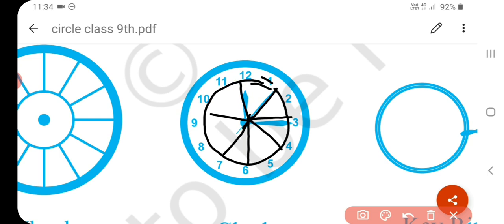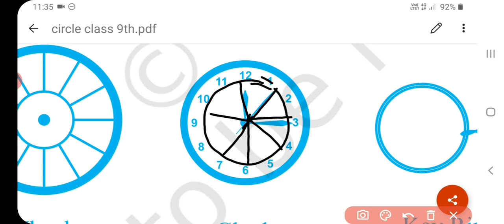So what is the definition of a circle? The fixed point is called the center and the constant distance is called the radius of the circle. So we can say that a circle is a path of a point which moves in a plane so that it remains at a constant distance from a fixed point in the plane. Understand? The radius of a circle is always positive.